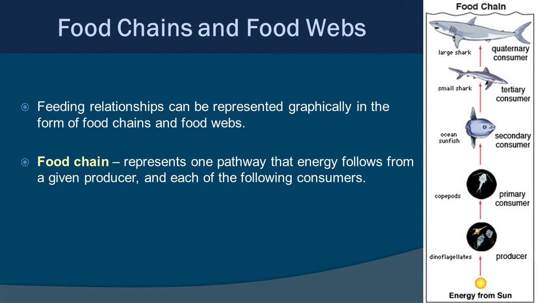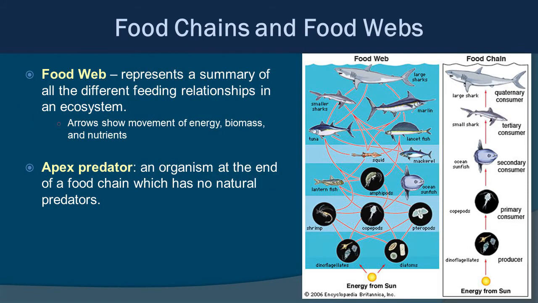Now you probably realize that most animals don't eat just one thing, right? You don't eat just one thing. And that's true for a lot of species. And thus a food chain is useful, but it's not 100% representative. This is why we have something called a food web, which represents a summary of all the different feeding relationships in an ecosystem.